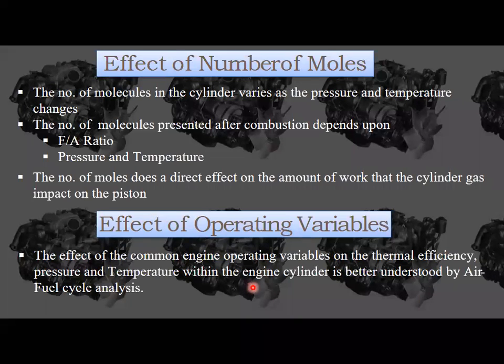If work input is less, then net work output is going to increase. Why? Because here we get more power and we have used less work input. So we get a higher work output, and because of that we get more efficiency. So depending on the operating variables, that means inlet pressure and temperature, we are going to analyze the air fuel cycle. Okay, so this is about air fuel cycles.